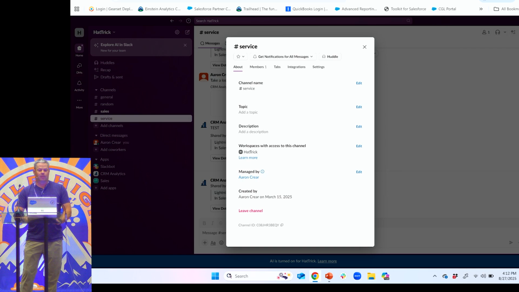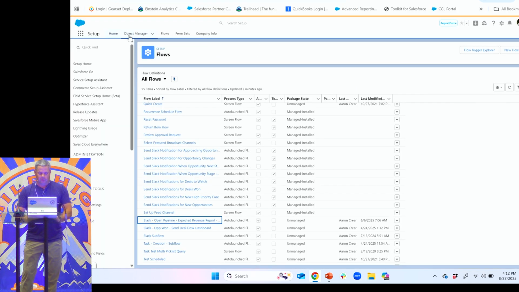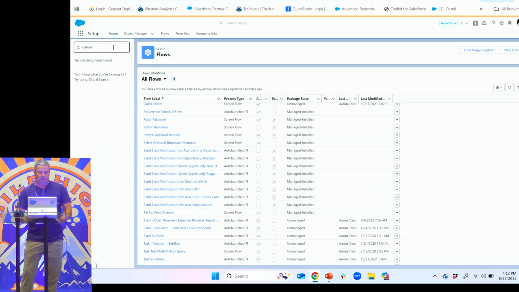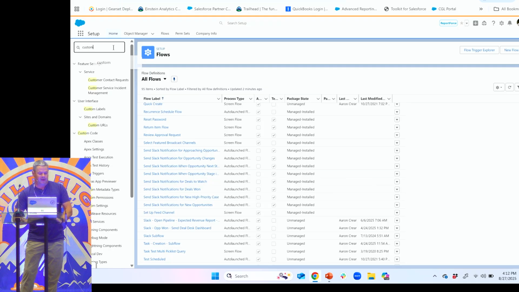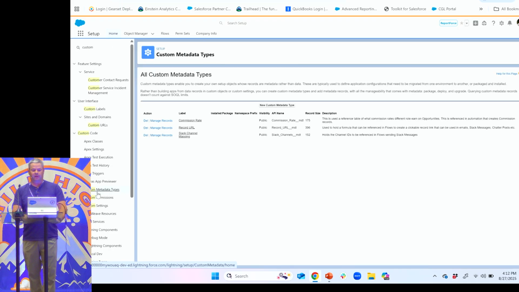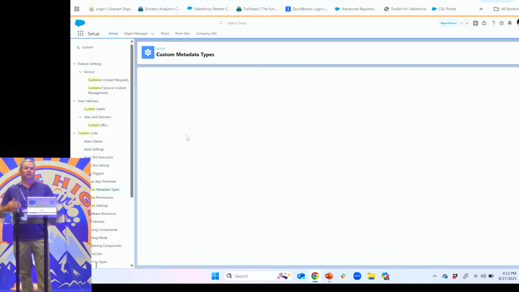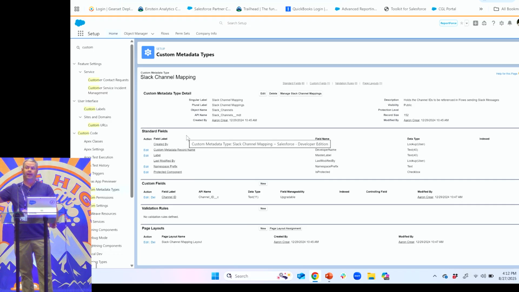I need that ID. But I'm not pulling that directly from Slack. I have to have it somewhere in Salesforce. So the way I've done it is I've used a custom metadata type. And if you've never used these, they're really like custom objects. But they have an extra layer of security because they're sitting in setup. Only admins are going to be able to get to these. But I like them because they're deployable. So you can build them in a sandbox and deploy them everywhere else versus creating actual records that you have to data load everywhere. Okay?